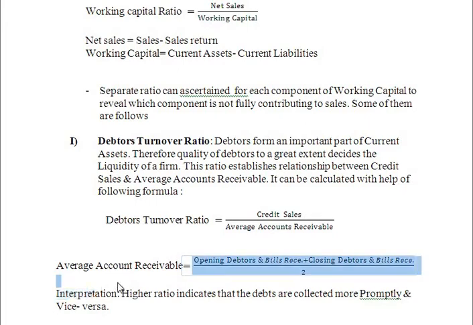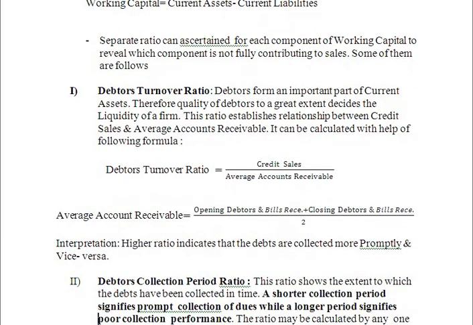The interpretation of the debtors turnover ratio is, a higher ratio indicates that the debts are collected more promptly and vice versa. A lower ratio indicates that the debts are not being promptly collected.